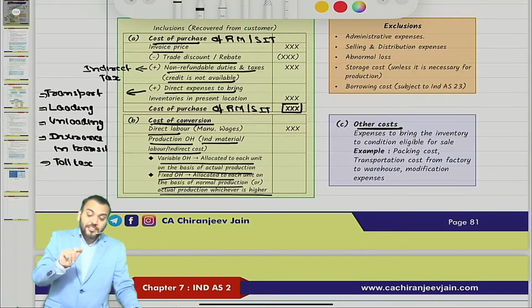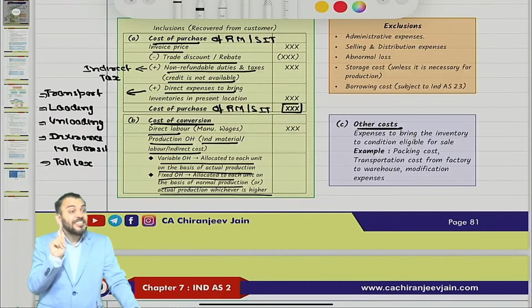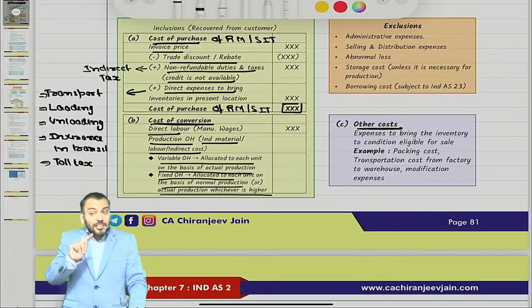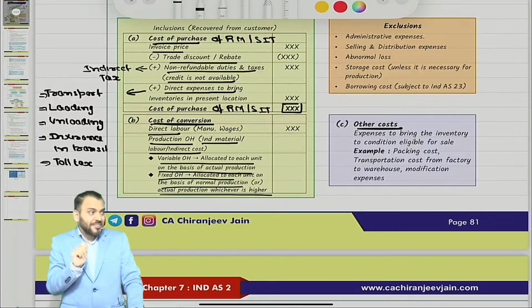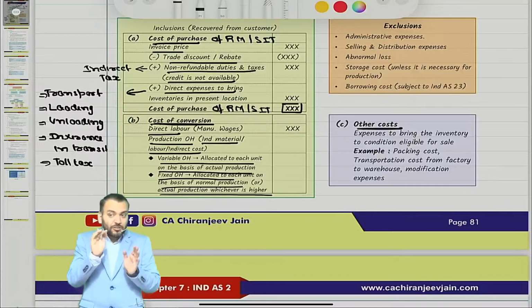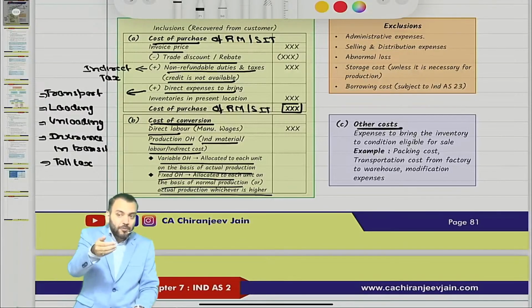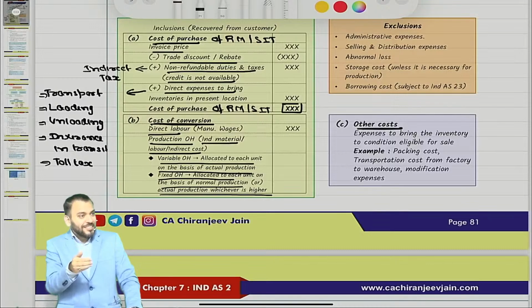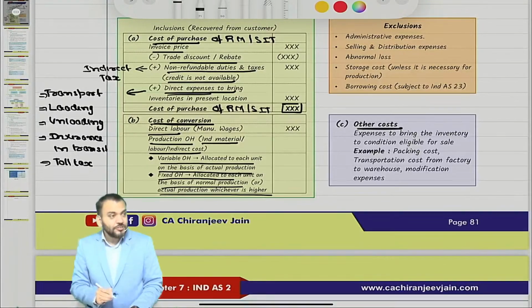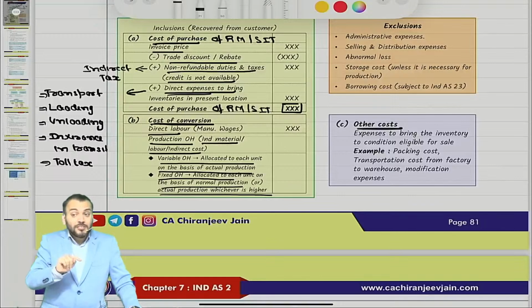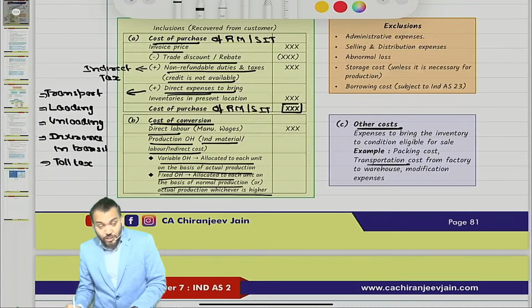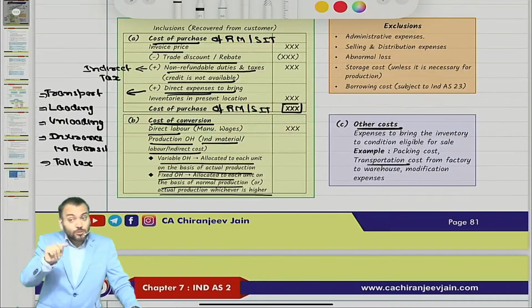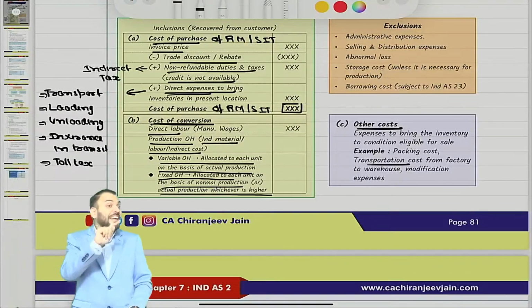If I am saying from factory to warehouse, is it carriage inward or outward? Inward. When you are transporting from warehouse to customer, that becomes carriage outward. Understood? So actually there are two carriage costs. One is bringing goods from supplier to factory, that was included in direct expenses. One is transferring from factory to warehouse, this will be included here, so this will also be added. One is from warehouse to customer, that is not a part of cost price because that is carriage outward expense.